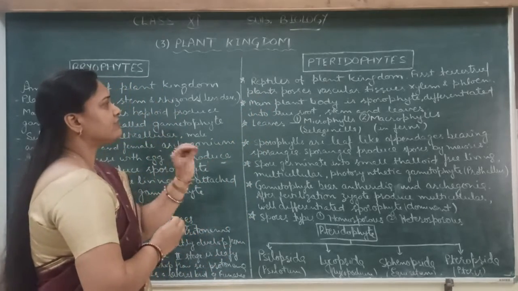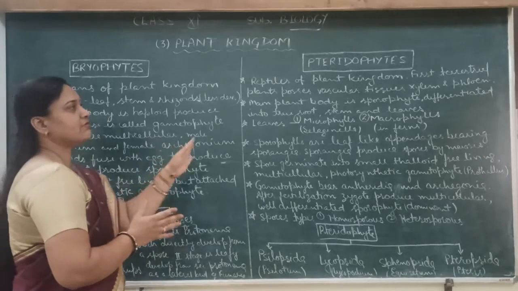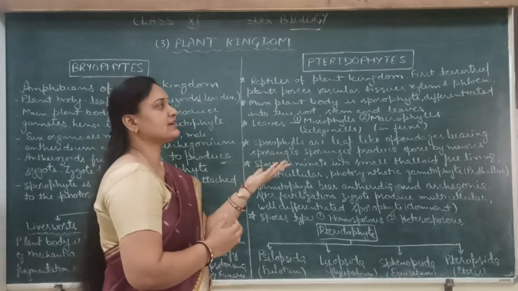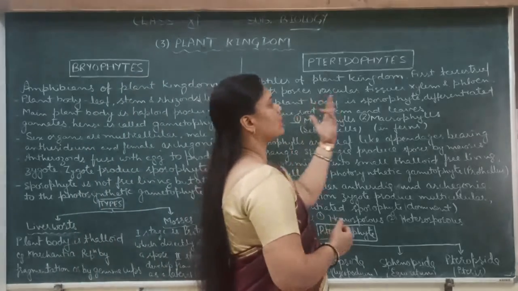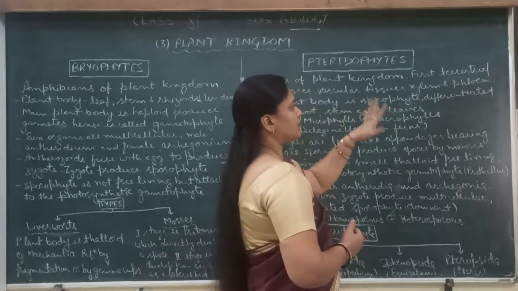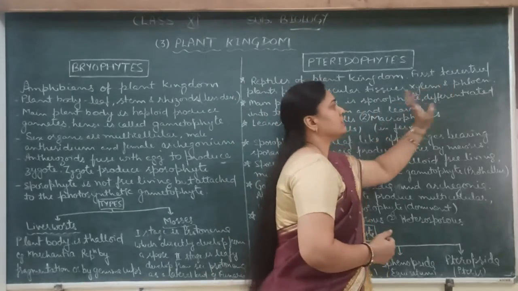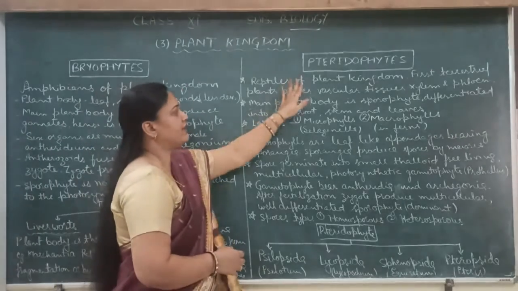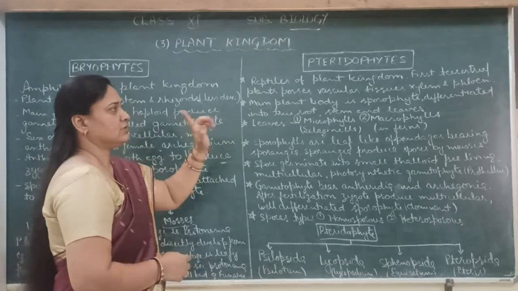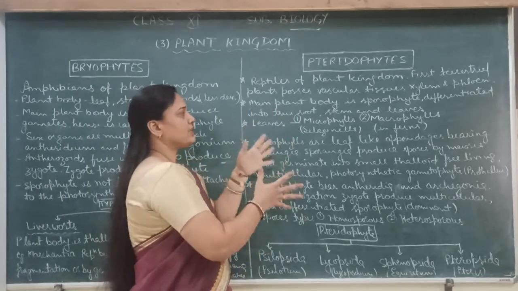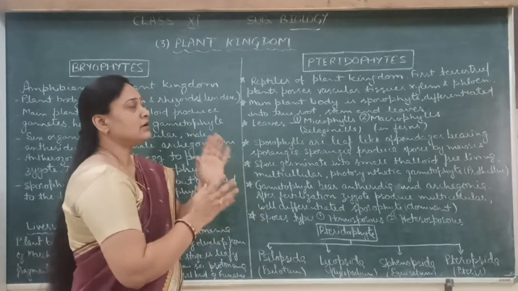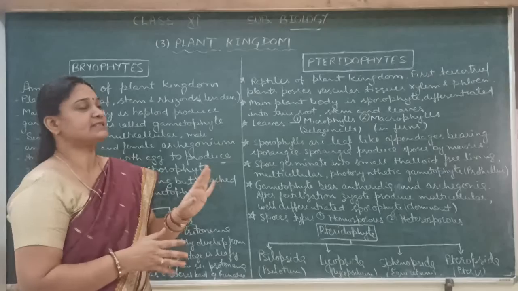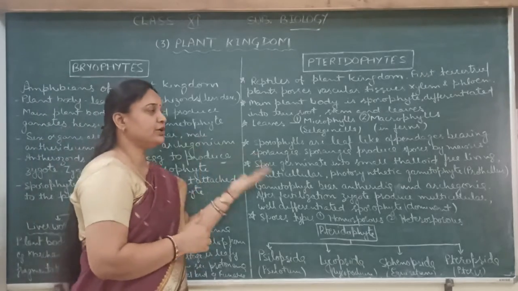And they are the first terrestrial plants which possess vascular tissues. Vascular tissues, that is xylem and phloem, are also known as conductive tissue, because xylem conducts water and minerals throughout the plant body, and phloem conducts food in the form of liquid. The main plant body of pteridophyte is sporophyte. Sporophyte means the body is completely made up of diploid cells, not haploid cells, and it is differentiated into true root, stem and leaves. They are commonly known as ferns.